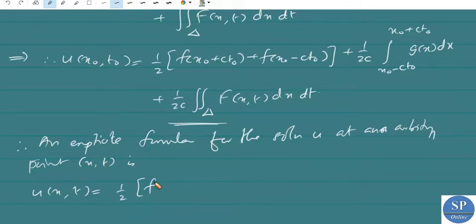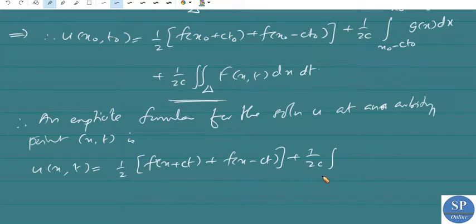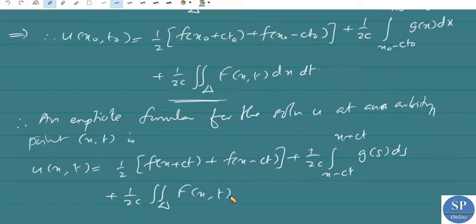is nothing but 1 by 2 into f of x plus ct plus f of x minus ct, plus 1 by 2c into the integral from x minus ct to x plus ct of g of s ds, plus 1 by 2c into the double integral over delta of capital F of x comma t dx dt.